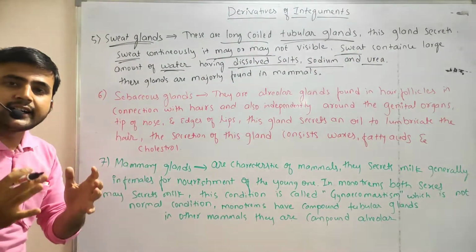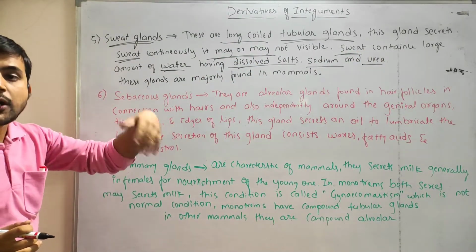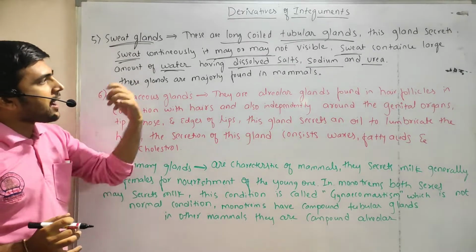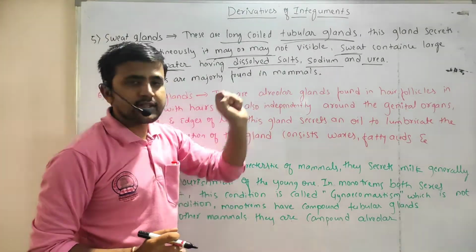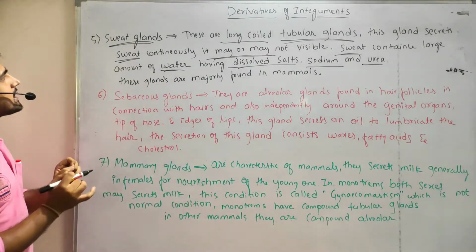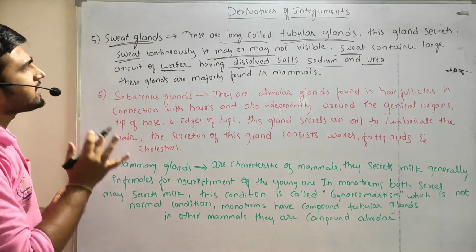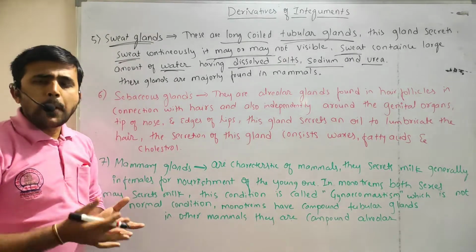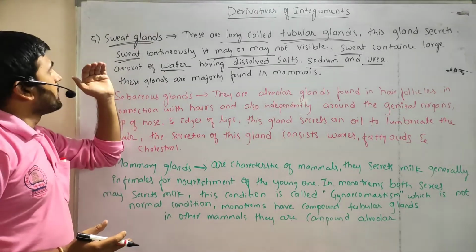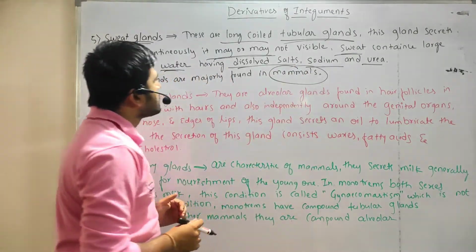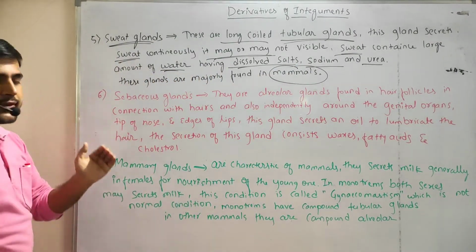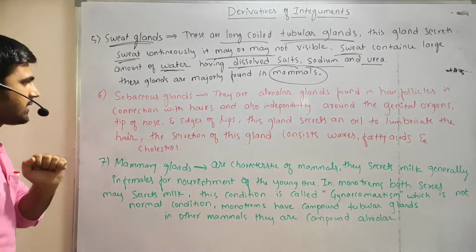So the contents of sweat include mostly water, dissolved salts, sodium and urea. So where can these sweat glands be found? Majority of these sweat glands are found in mammals.